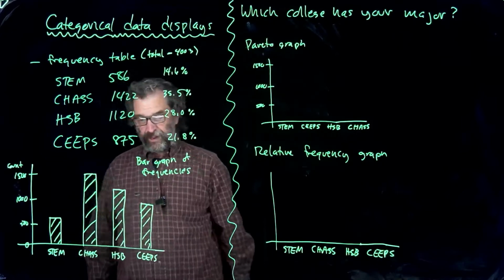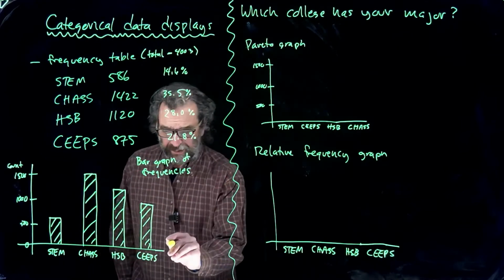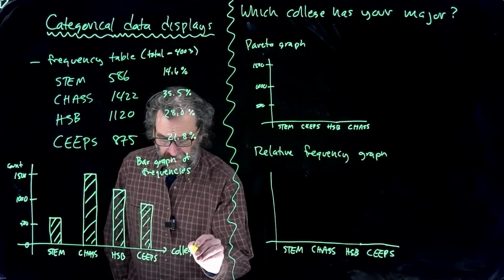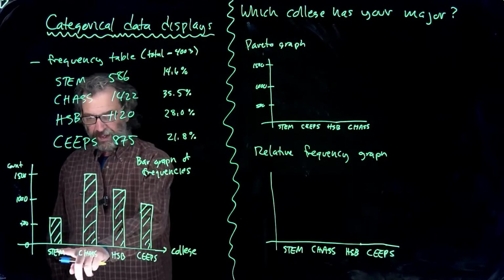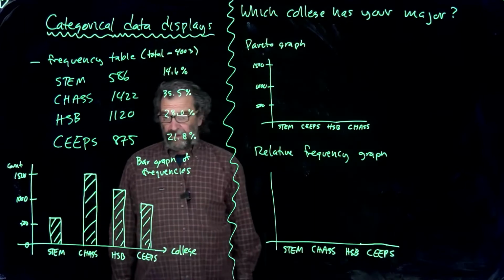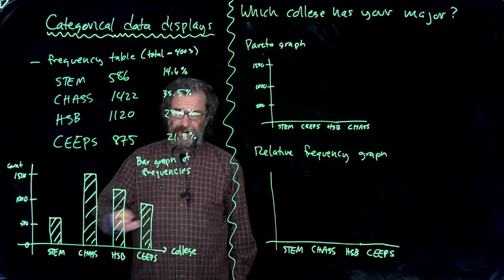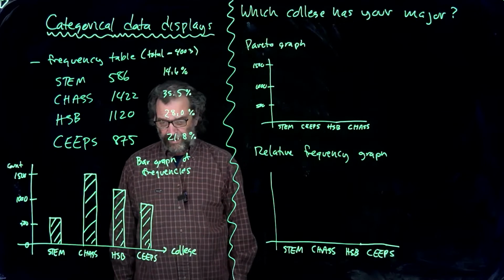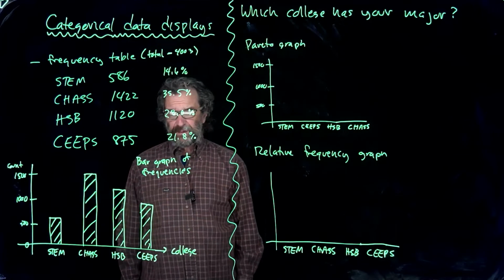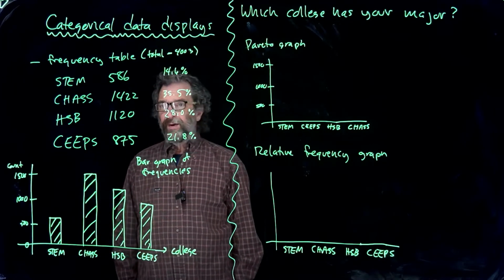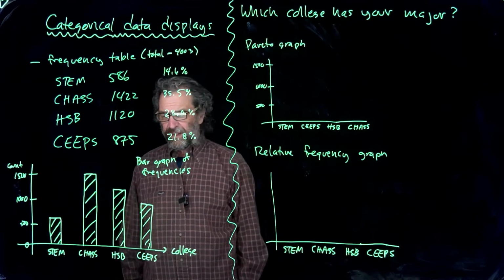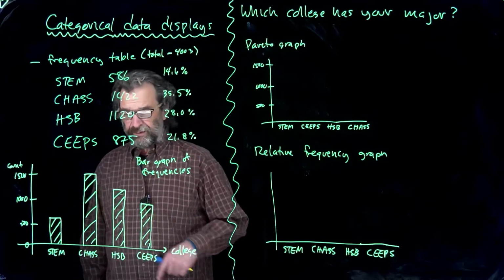or the counts. Okay. So on this axis, I've got the college. On that axis, I've got the count. So this is the categorical axis. No special order implied. So that's just the order the data came. I just made a graph in the order. If you want to make a Pareto graph, you arrange things in increasing or decreasing order. So what that lets you do is compare side by side quantities that are closer together to the same size. Also immediately identify the ranking in terms of counts.